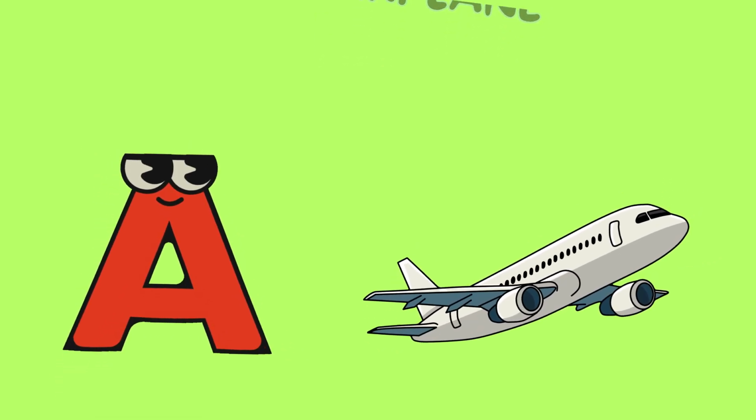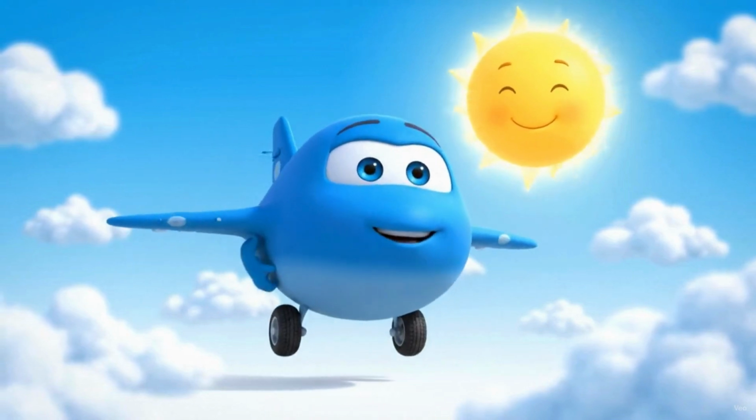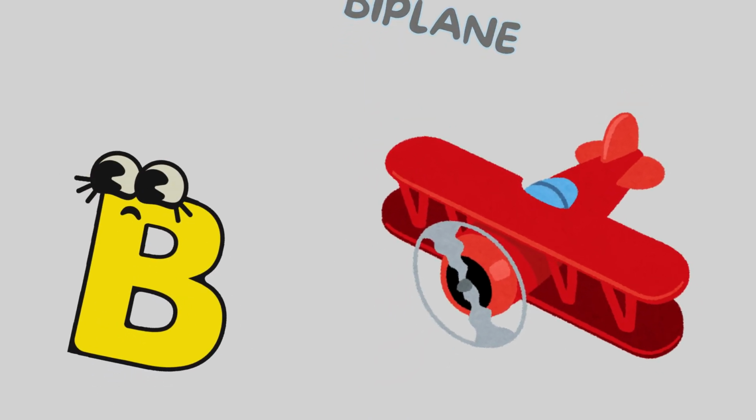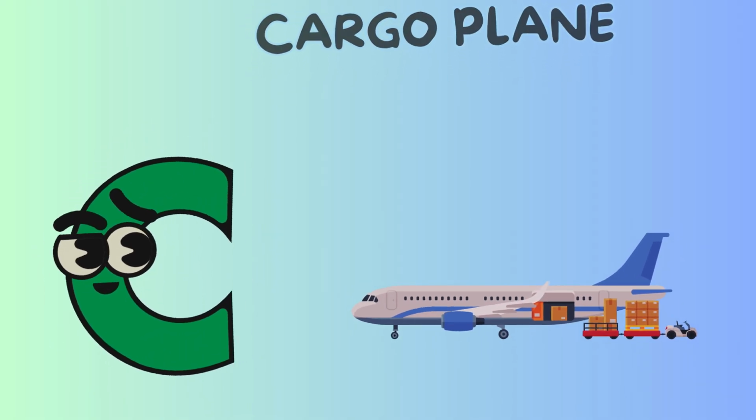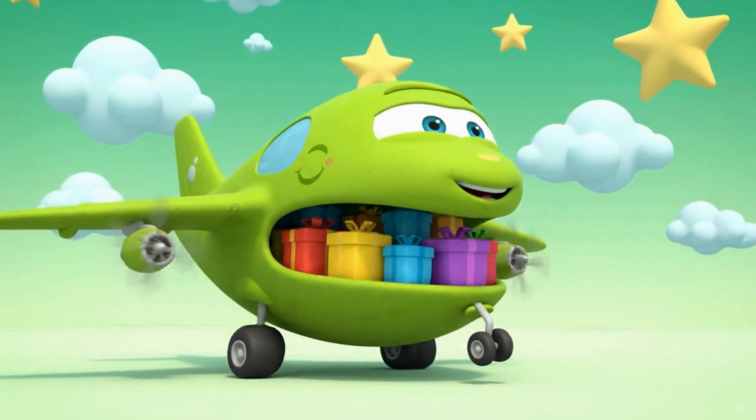A is for airplane, A airplane, blue airplane, zooming through the sky. B is for biplane, B biplane, red biplane, wings that wave hello. C is for cargo plane, C cargo plane, green cargo plane, carrying boxes high.